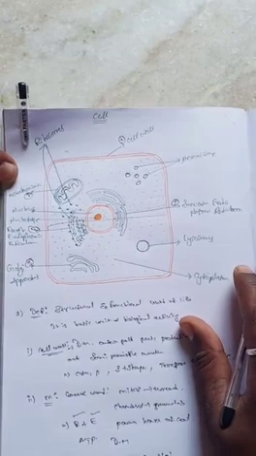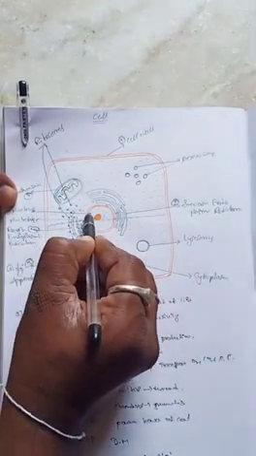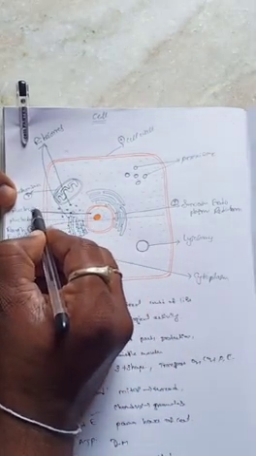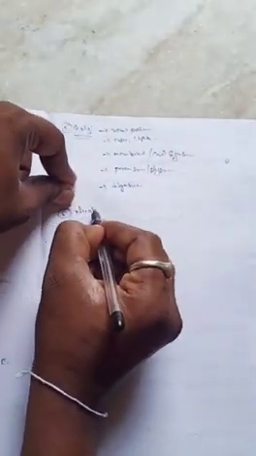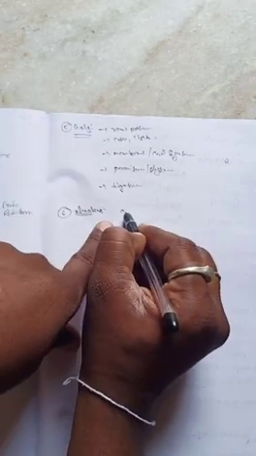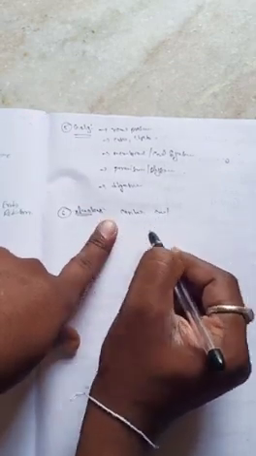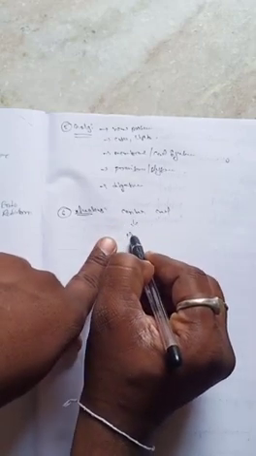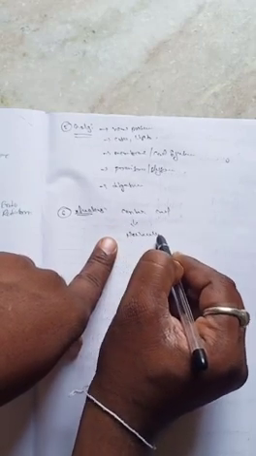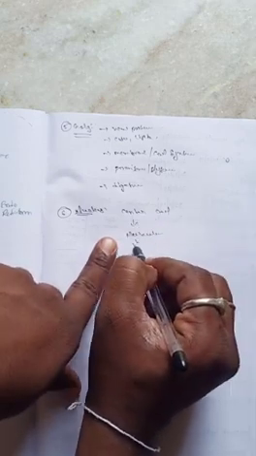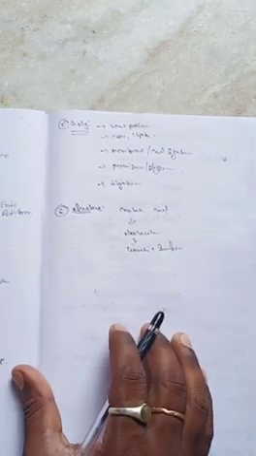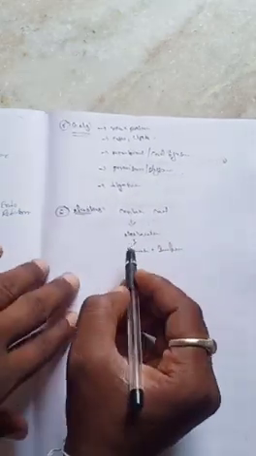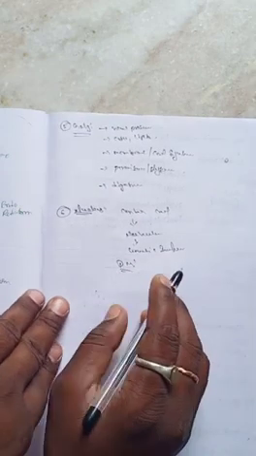And the next one, number 6, is the nucleus. Especially this one part is known as the nucleus. So what is the nucleus? The nucleus is the center part of the cell. The nucleus contains the nucleolus, and it contains the genetic information. It is made up of a double membrane.